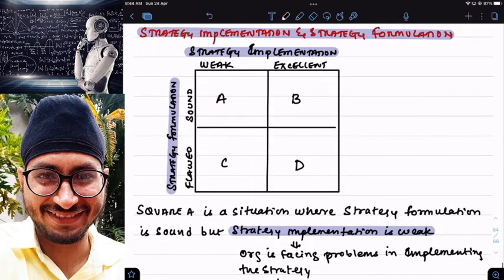So how many parts are there? Four parts. Category A, B, C, and D. The most admirable or desirable situation is category B. The least desirable box is box C. If you are in A or D, you have to make only little changes so that you can come into square B, which is an ideal situation for every company. Clear?